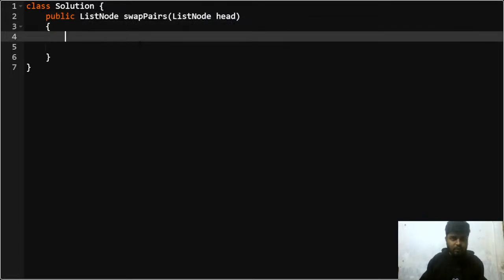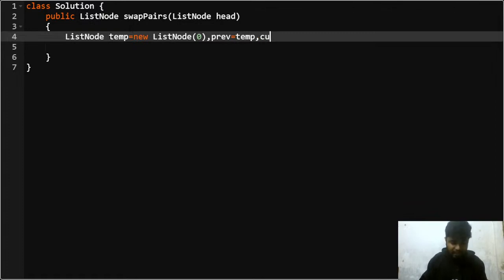First of all, I'll have the list node. What is in my list node? I'll create a temporary linked list or a dummy linked list, as I told you. ListNode temp is equal to new ListNode, and let's say I initialize it to 0 just for having a value. I also need a previous node. Previous node is equal to the temp, that is the new linked list that I have currently made.